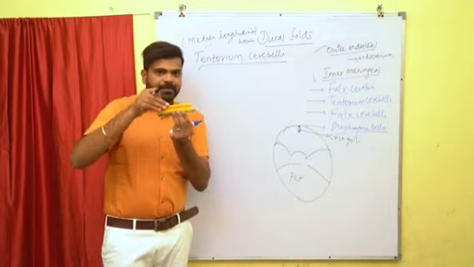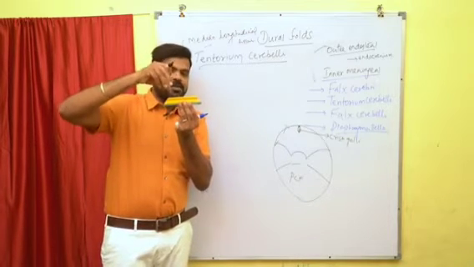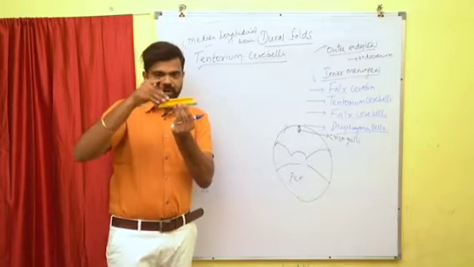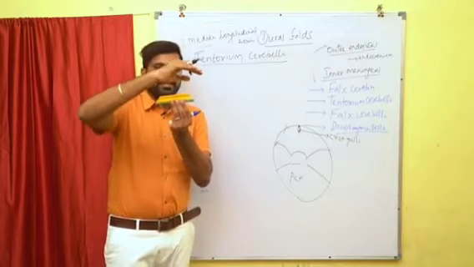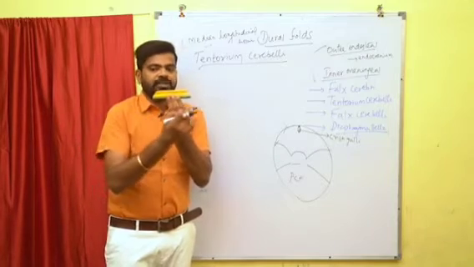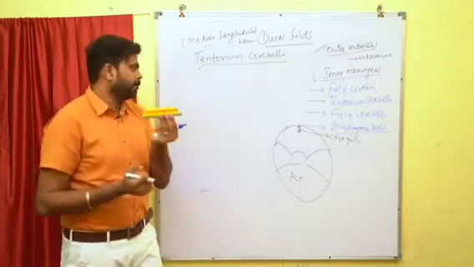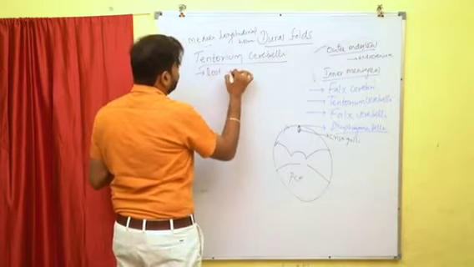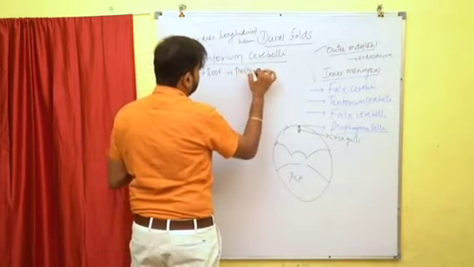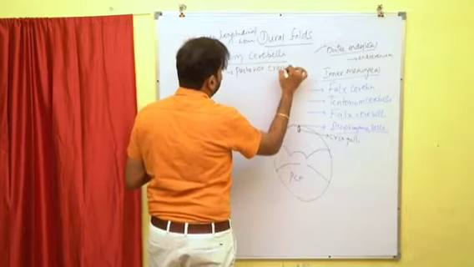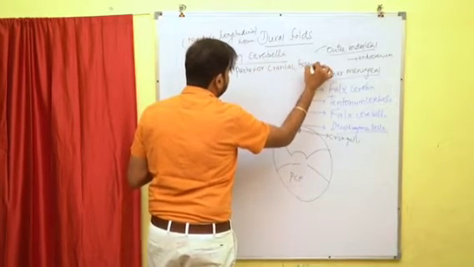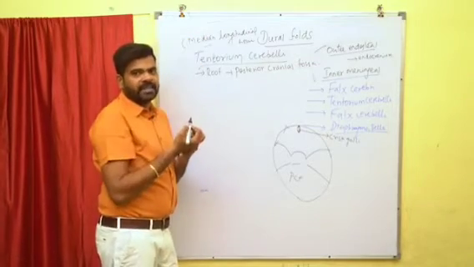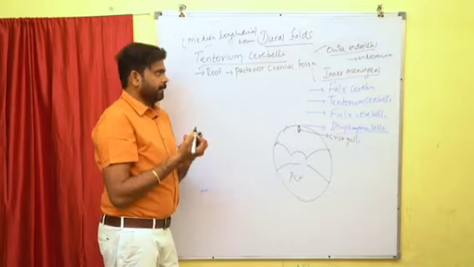This tentorium cerebelli is going to separate the occipital lobe of the cerebrum from the cerebellum. So this acts as a demarcation. Above the tentorium cerebelli, we can see part of the cerebrum, and below the tentorium cerebelli, we can see the cerebellum. It's going to divide the occipital lobe of the cerebrum from the cerebellum.